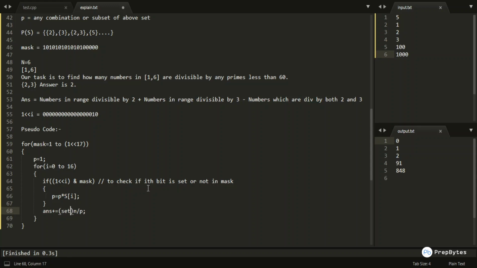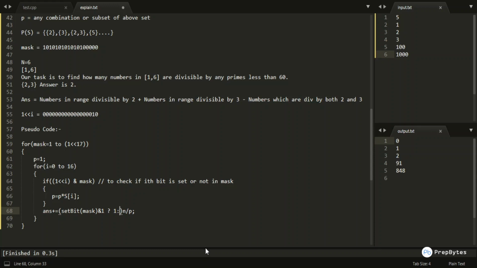So I would be having a set bit function which counts the number of set bits in my mask, and I would be checking if this is odd or even. We can do it by ANDing it with 1, or we can also do it by taking modulus 2. So if the number of set bits in my mask is odd, then this condition would be true, then we are adding.